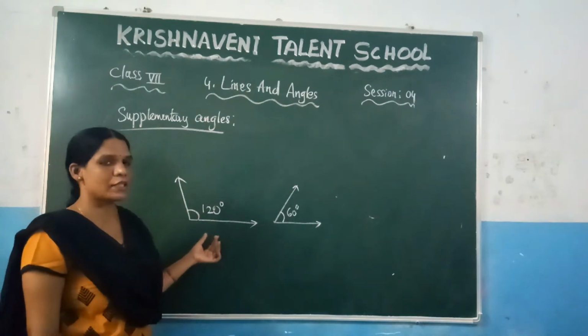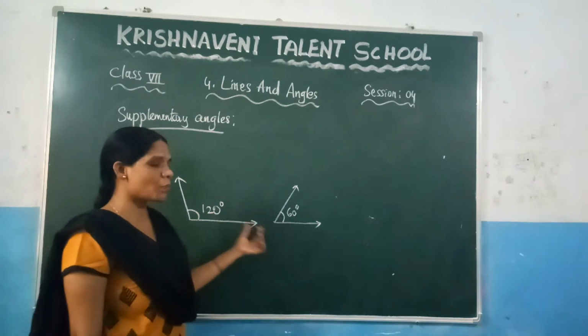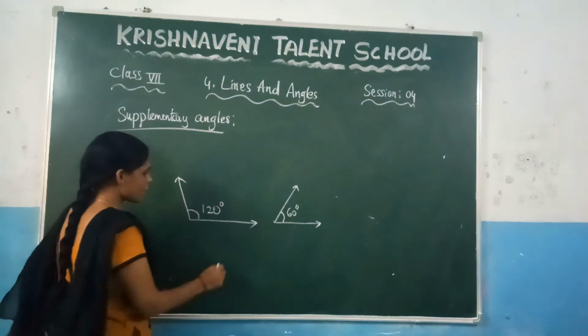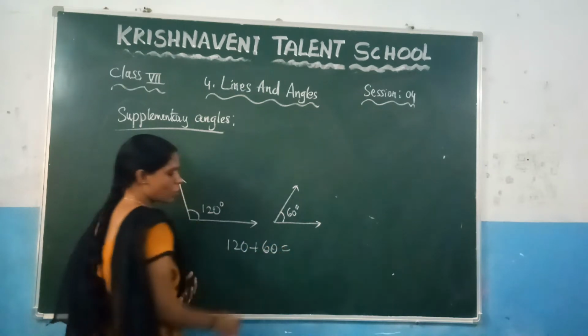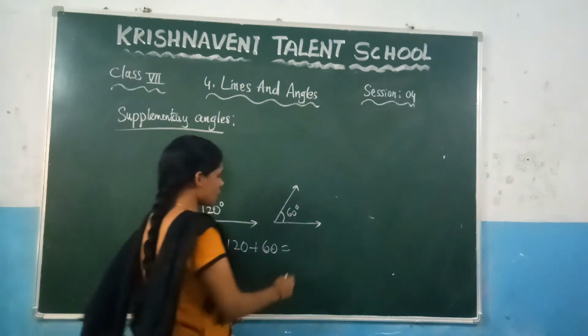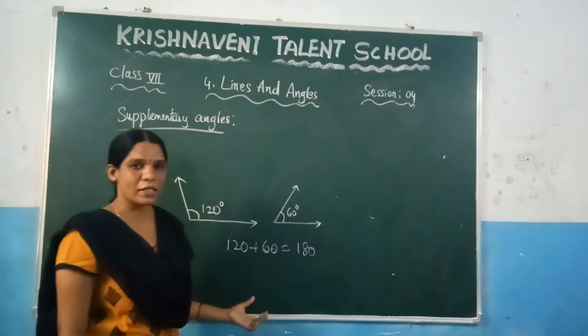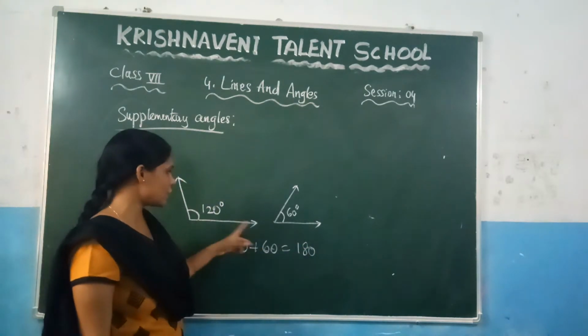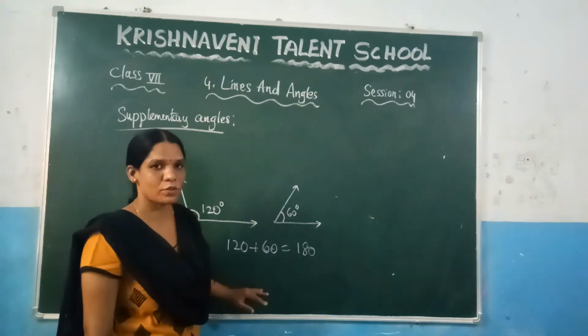To check whether these two angles are supplementary or not, you have to take the sum: 120 plus 60, which is 180. Since the sum of the two angles is 180, we can say these two angles are supplementary angles.